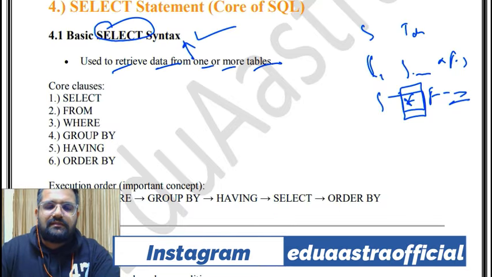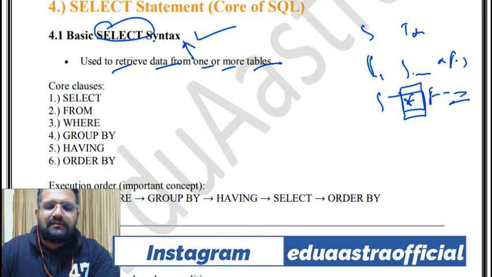So select star from table school, where you put that the roll number is equal to 5, and in that you can do some operations. So all of these are very important: select, from, where, group by, having and order by. The execution order will be first from, then where, group by, having, select and order by. Very important, the execution order.